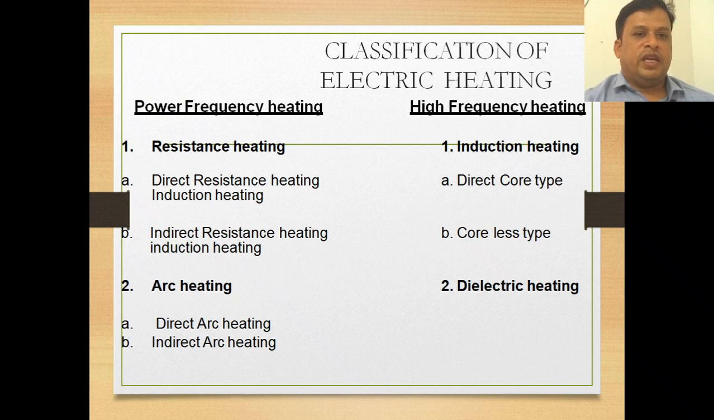The high frequency heating has induction heating, that is the direct core type induction heating and coreless type induction heating. And coming to arc heating, in the power frequency heating, we have direct arc heating and indirect arc heating. And in high frequency heating, we have dielectric heating. These are the classifications.